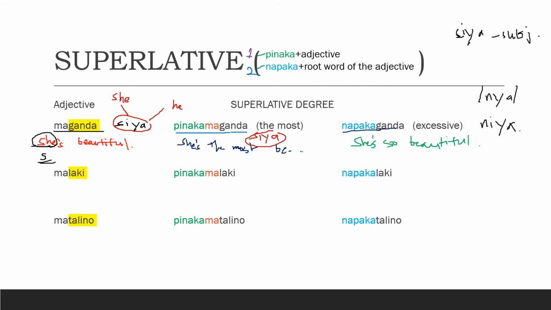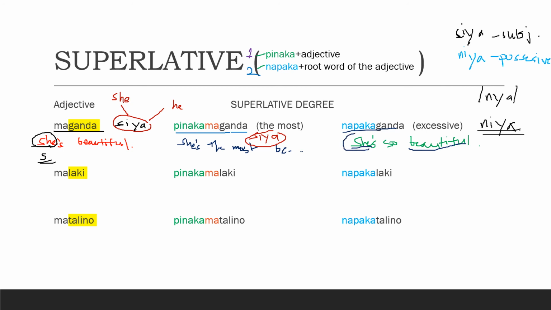And siya functions as our subject. On the other hand, niya is for possession, or it could be a possessive pronoun. In our example here, she's so beautiful, niya serves as a pronoun that we use to tell that she is the one who owns this extraordinary beauty.